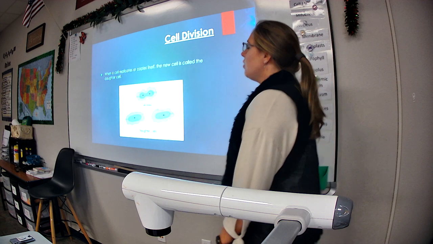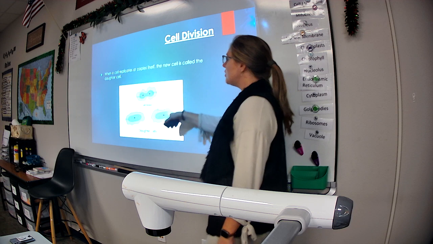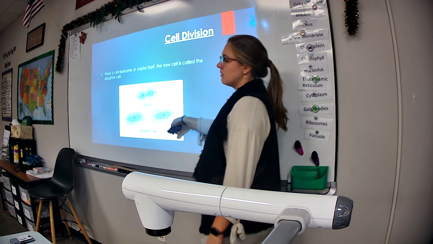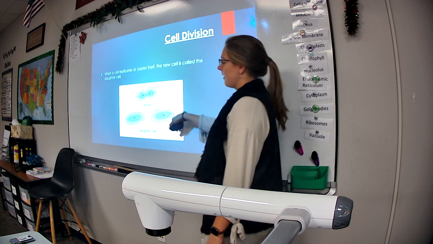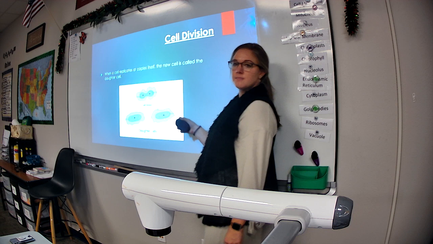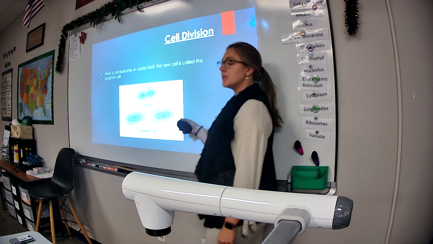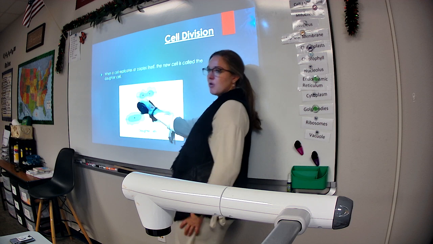When a cell copies itself or replicates itself, the new cell is called the daughter cell. Now, this does not mean that the new cells are girls. It doesn't mean that they're not boys. It just means that they came from the parent cell or the original.